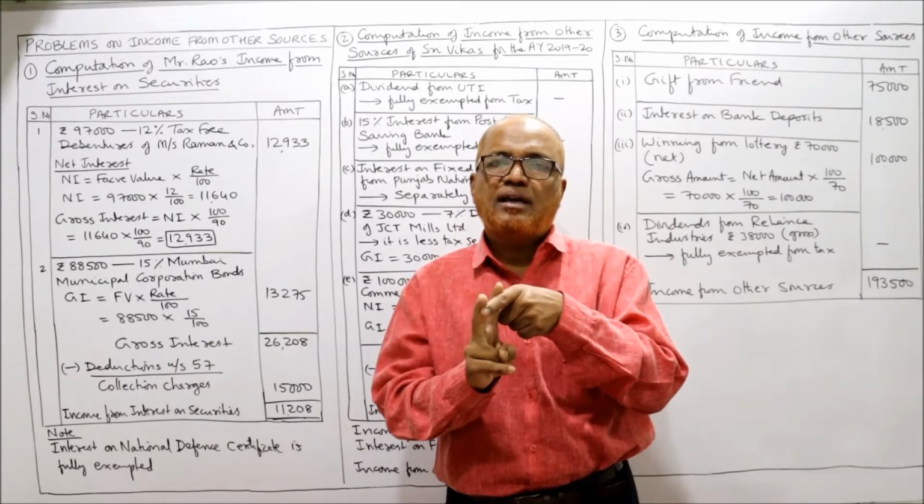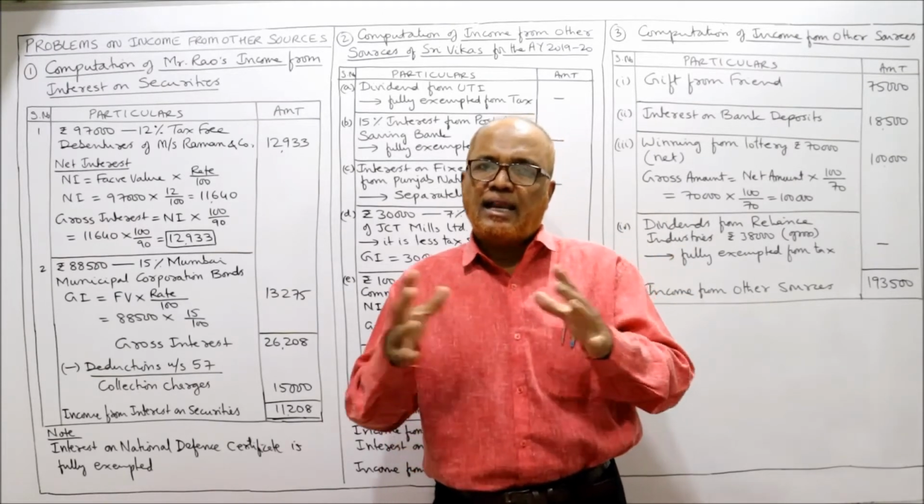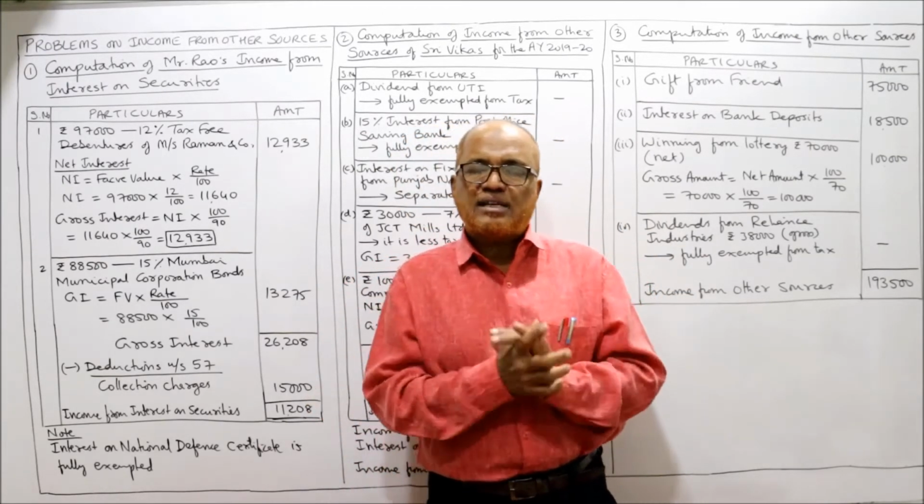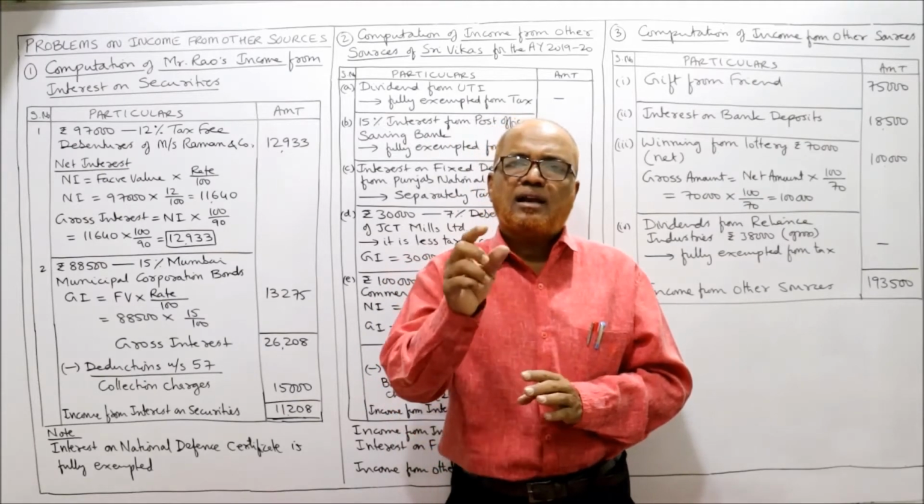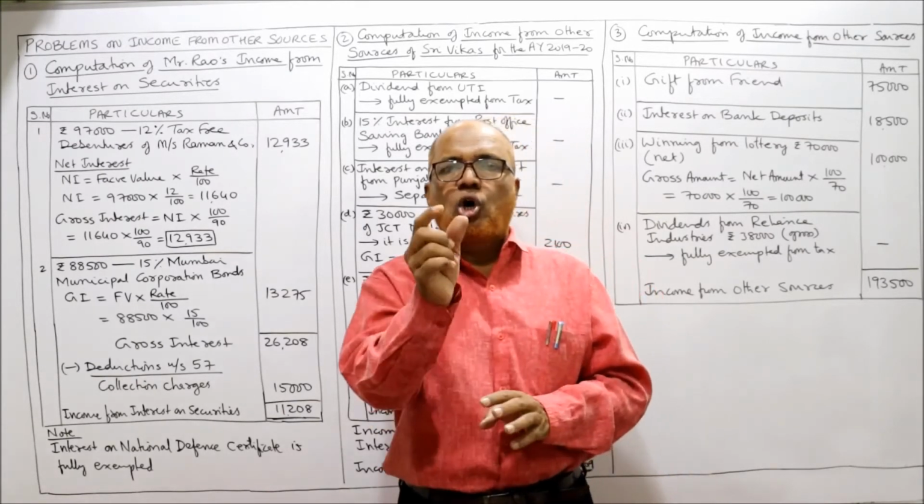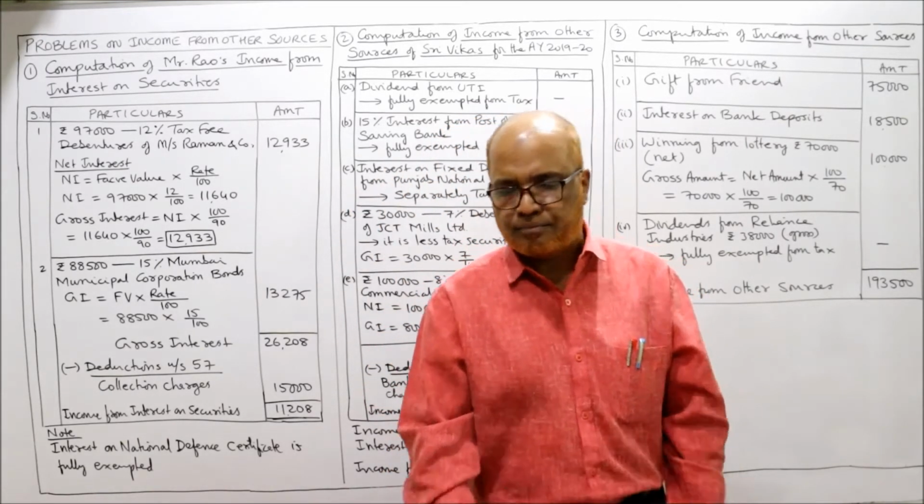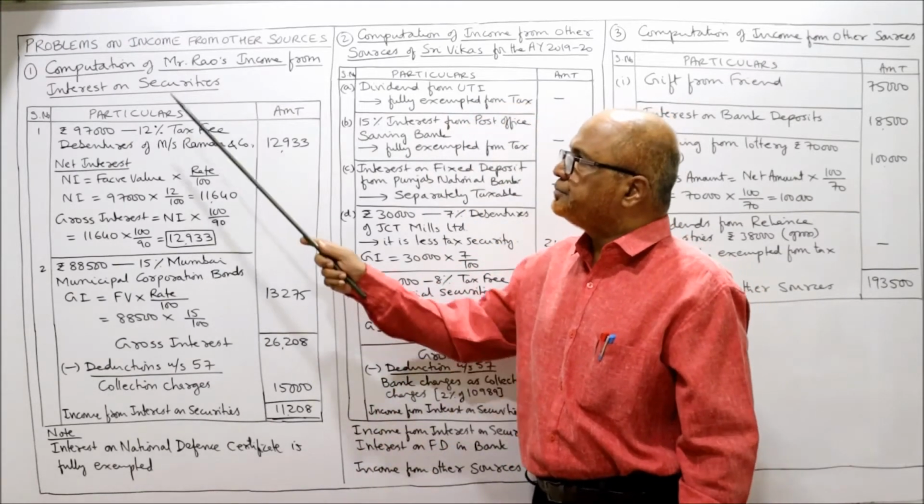This will be applied in case of tax-free commercial security. In case of less tax security, we directly compute, whether it is a government security or commercial security, gross interest is equal to face value into rate by 100. Now come to the problem.